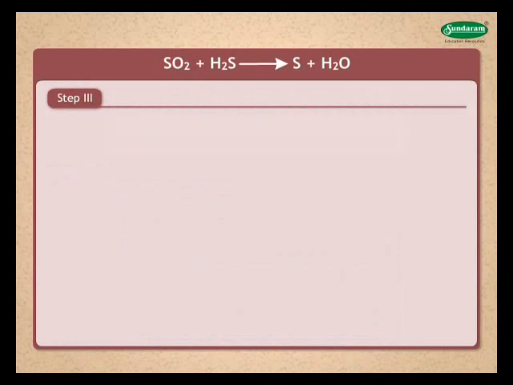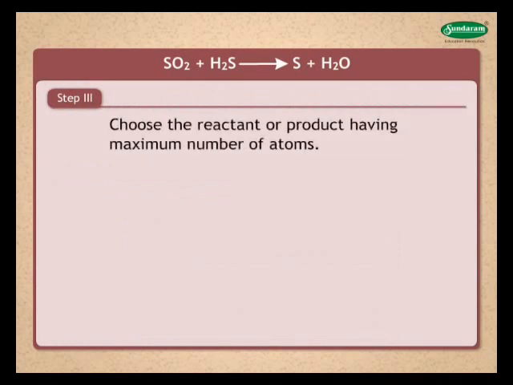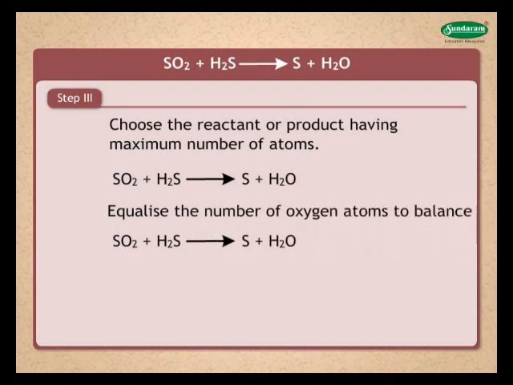Step 3. Choose the reactant or product having the maximum number of atoms. In the given equation, select SO2 and the element oxygen in it. You have already noted that there are two oxygen atoms on LHS and only one on RHS. Equalize the number of oxygen atoms to balance there. While equalizing the number, remember that you cannot change the formulae.